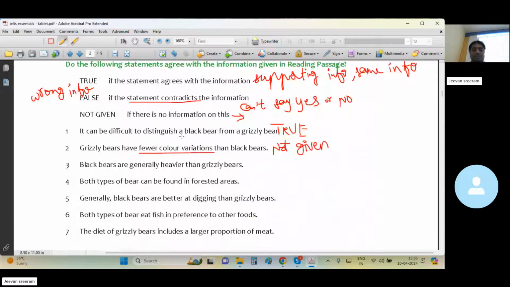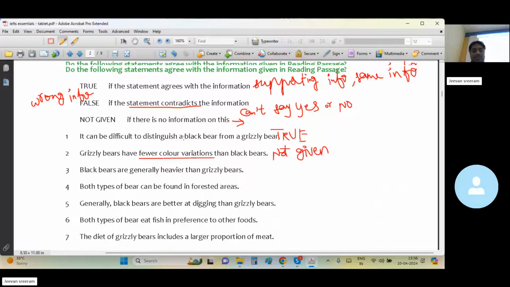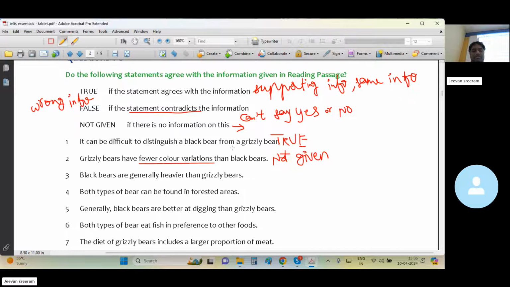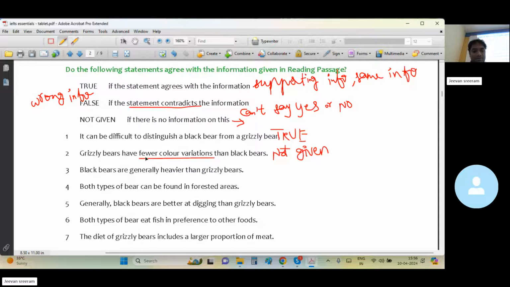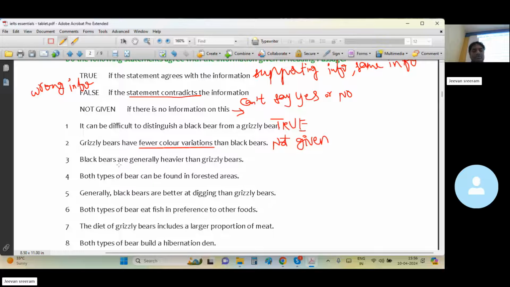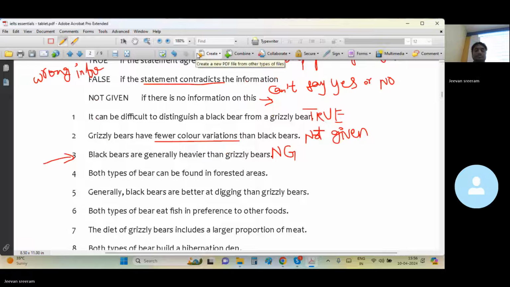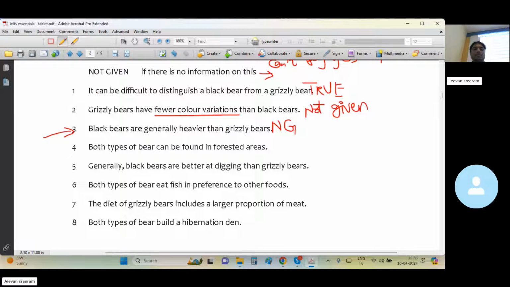The author has just spoken about the physical features, but has never compared their weights. So the third statement must be tagged with not given. Next, the fourth one. The fourth one is true, sir.